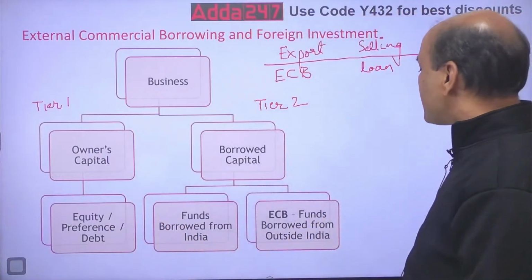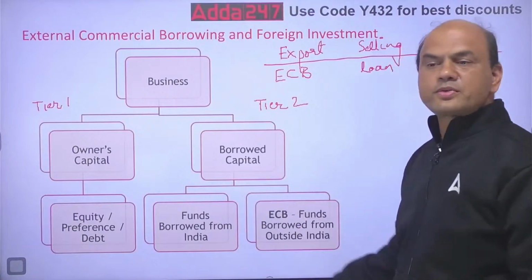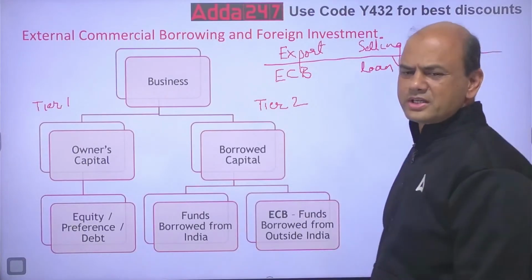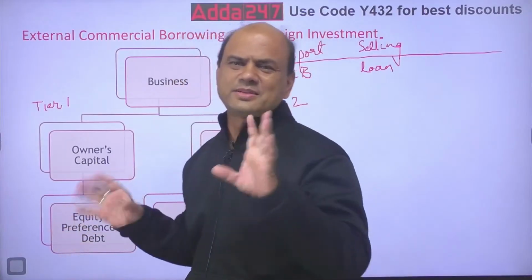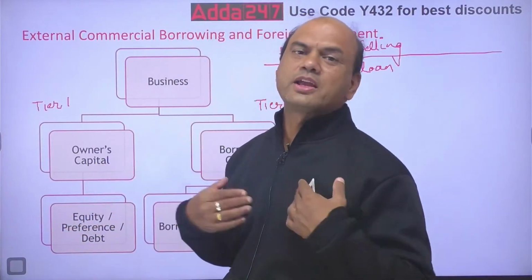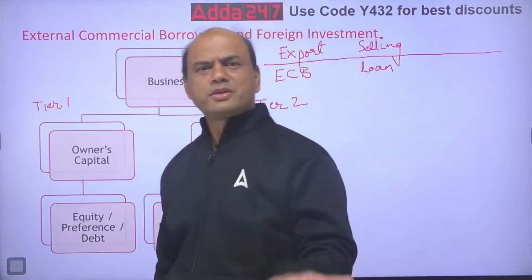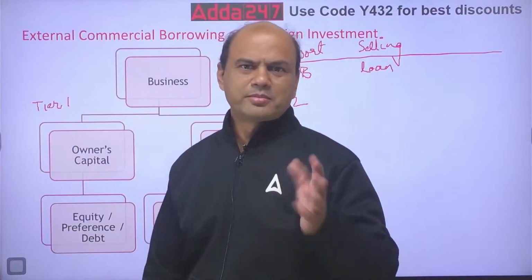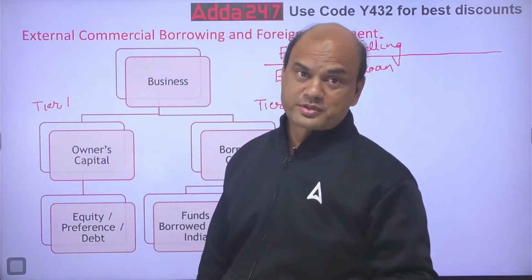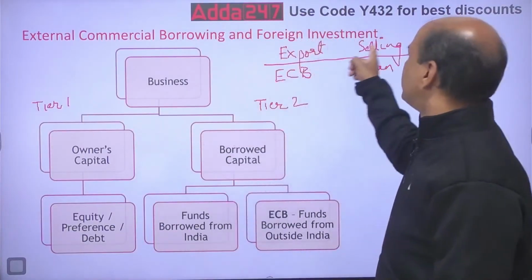Now, ECB, funds from outside. How can I get funds from outside? Tell me, simply and logically. Forget all this ECB, bank, everything. How can I get funds from outside? There is a simple way. I will sell something and then that person will give me money. That's called exports. This is one way.